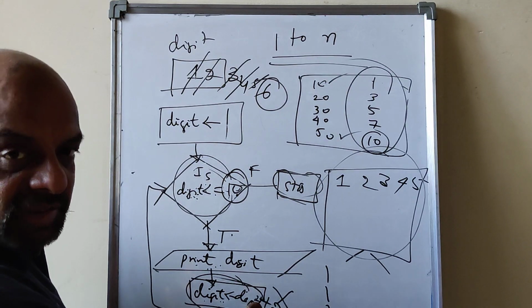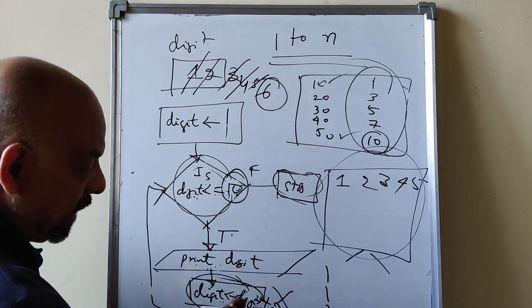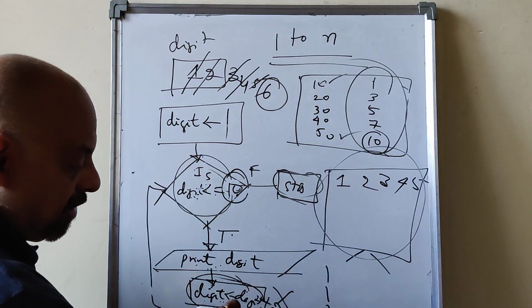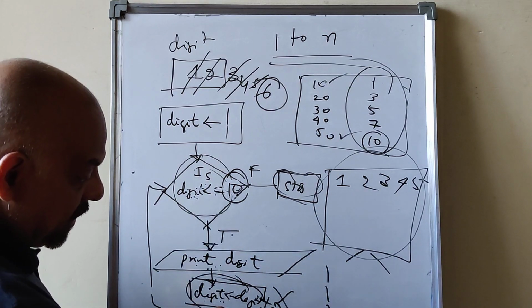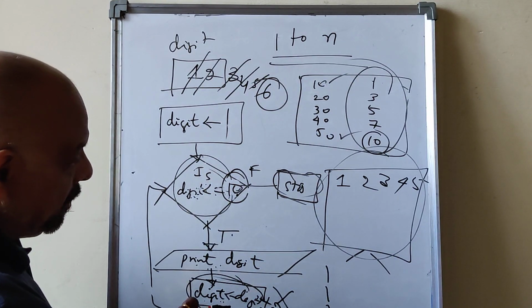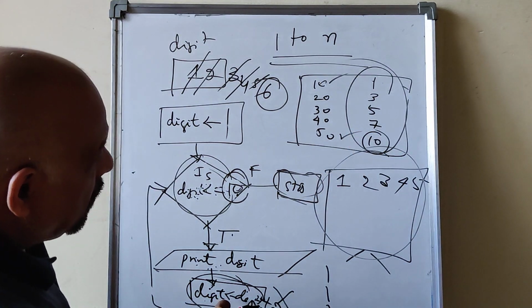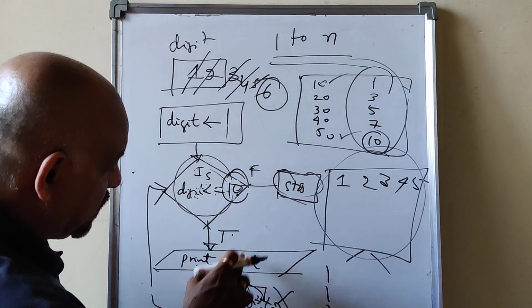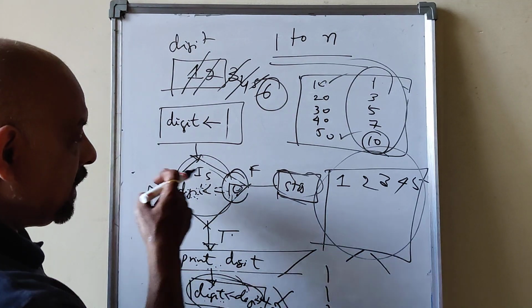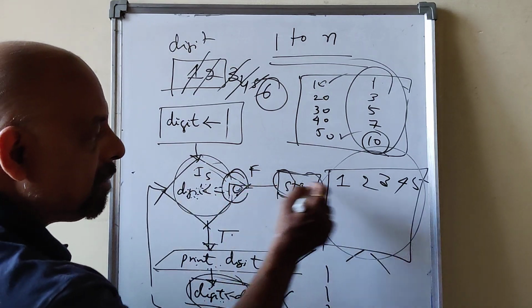It becomes 3 now. 3 condition again. 3 less than or equal to 10. 3 will be printed. 5. 5 less than or equal to 10. 5 will be printed. Then 7 printed. Then 7 plus 2, 9. 1, 3, 5, 7, 9. 9 less than or equal to 10 is true. 9 will be printed. Then 11. 11 less than or equal to 10 is false. You are coming out of it.